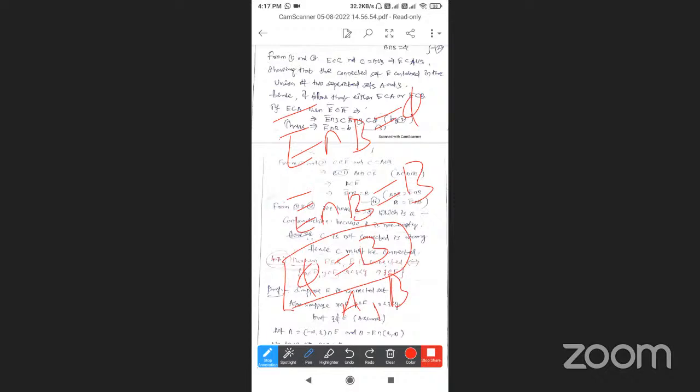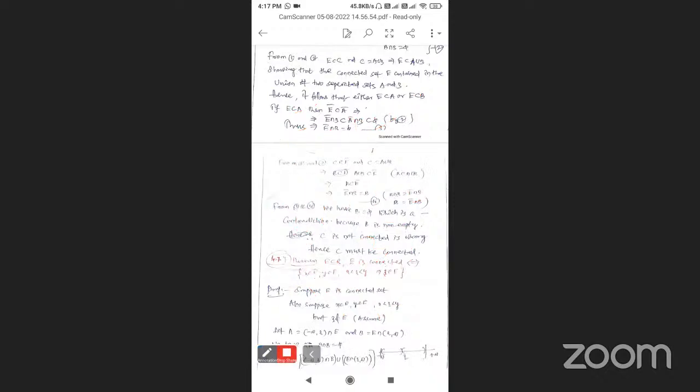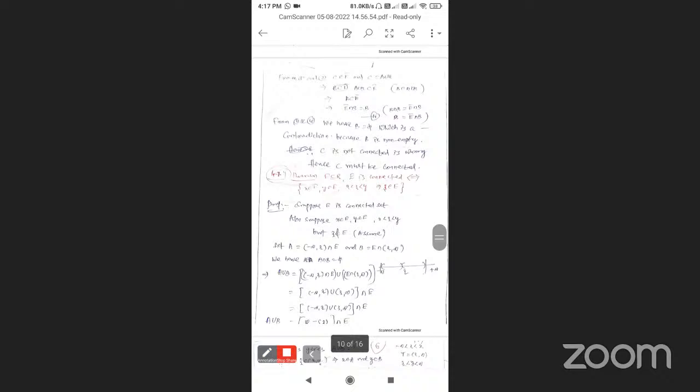Why is this a contradiction? Saying C is not a connected set is wrong. C is not a connected set is wrong, 100%. Therefore C is connected. So C is connected. So this is also an important theorem.